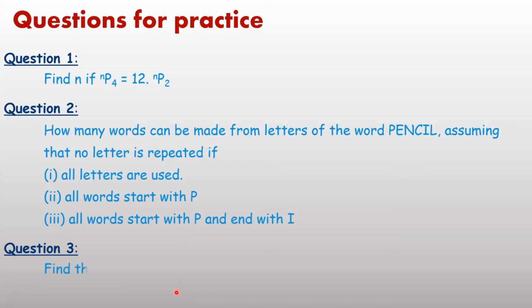And third question, find the value of n if nP3 equals 990. Just apply the formula. nP3 means factorial n upon factorial n minus 3 equals 990. Just simplify and you will get the result. In this pattern, you have to complete these 3 questions.